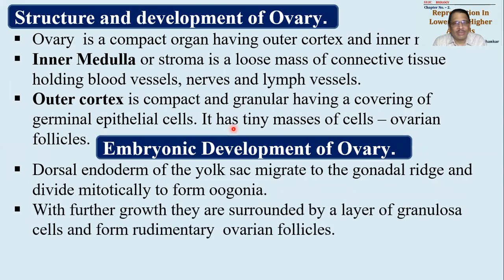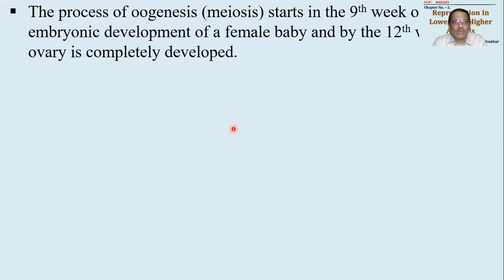Oogonia are diploid cells. Okay, further growth they will be surrounded by a layer of granulosa cells. इसको कहा जाता है membrana granulosa, and they will form rudimentary ovarian follicles. तो ओवरी के अंदर मैंने कहा था कि डक्ट्स नहीं होते हैं, they are having clusters of cells, those are called as follicular cells. Now what happens later is important. Afterwards, when the granulosa is formed, the process of oogenesis, that is meiosis, will start in the 9th week of embryonic development and will continue. Okay, by the 12th week of ovary is completely developed.